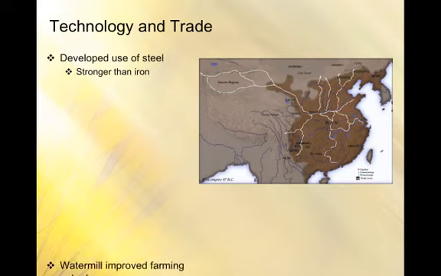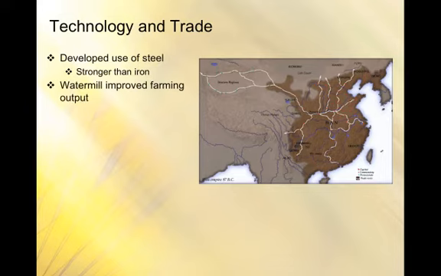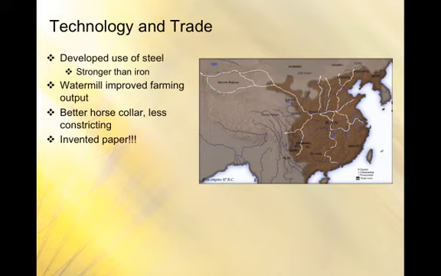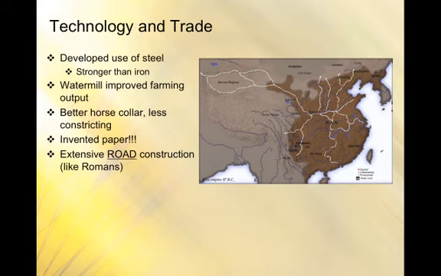They're also going to invent the water mill, which is going to improve farming output. A better horse collar, which also is going to improve farming output. So horses aren't going to be choked when they're pulling a plow, for example. They invented paper. This is going to be a huge invention in world history. And they also built an extensive system of roads. They continued the pattern of the Qin dynasty and continued constructing a whole series of canals.